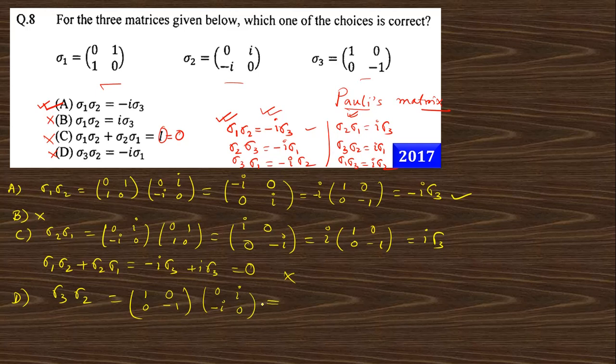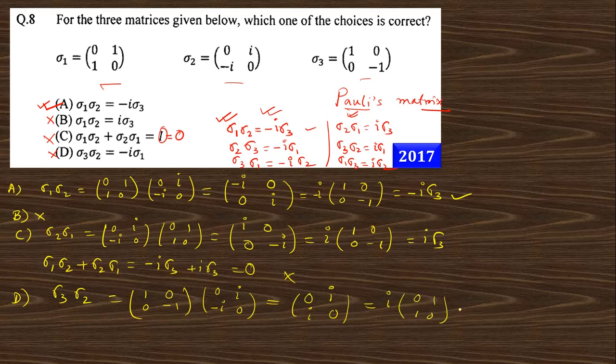So if you multiply 1 into 0 and 0 into minus i, this is 0. 1 into i, 0 into i, that is i. 0 into 0, minus 1 into minus i, that is i also, and 0, and this is 0. So if you take out the common i, you get [0 1; 1 0].